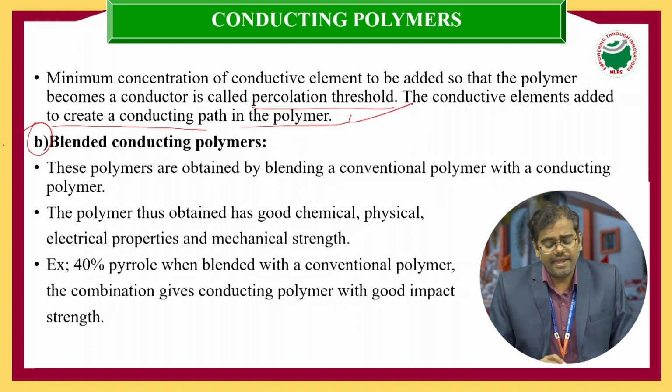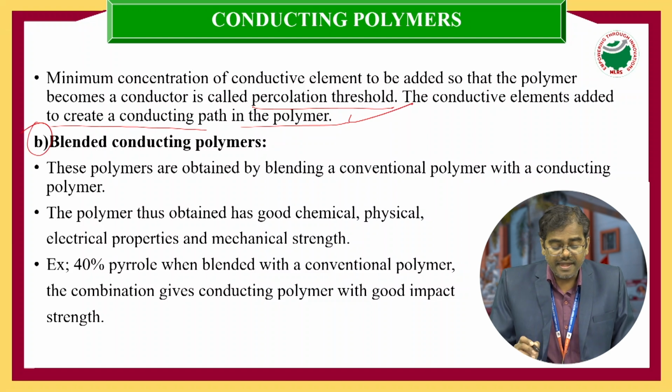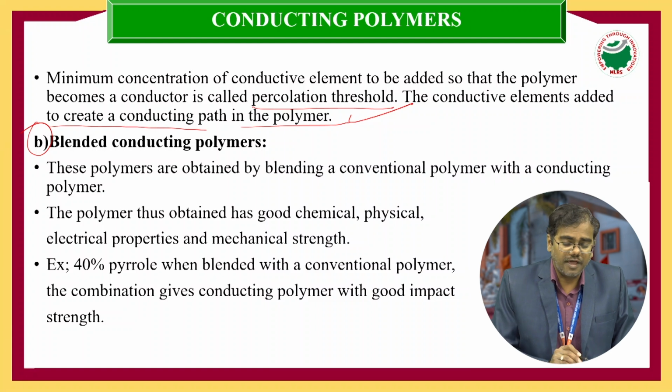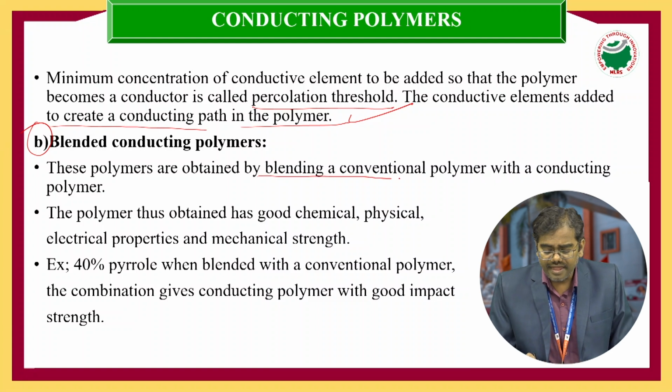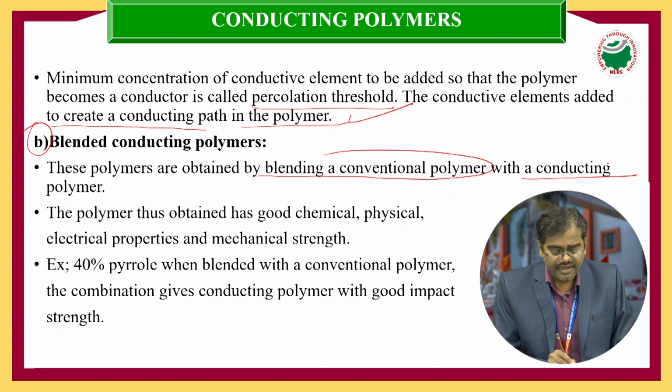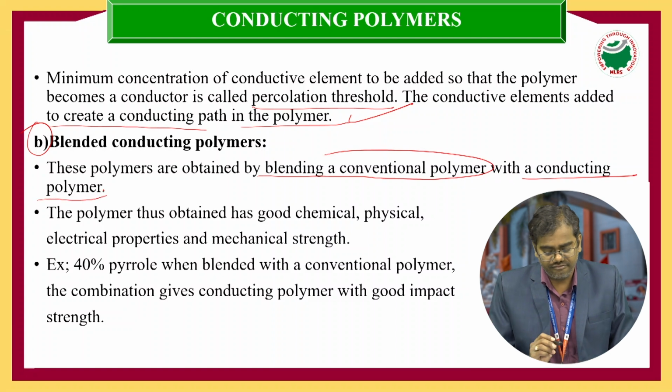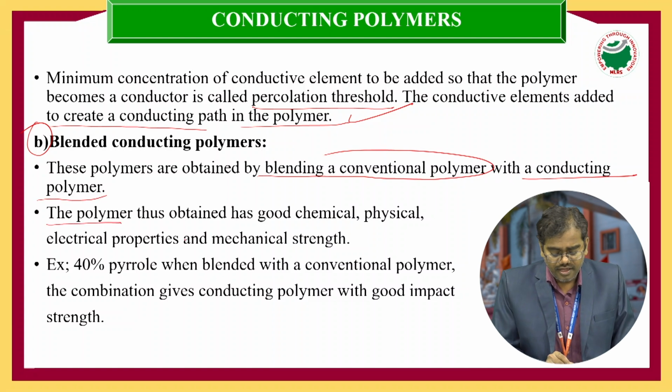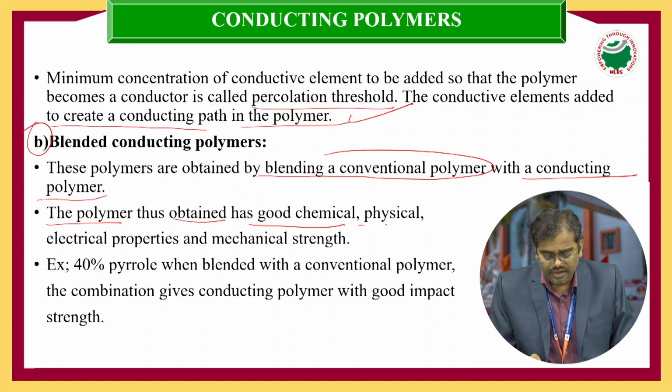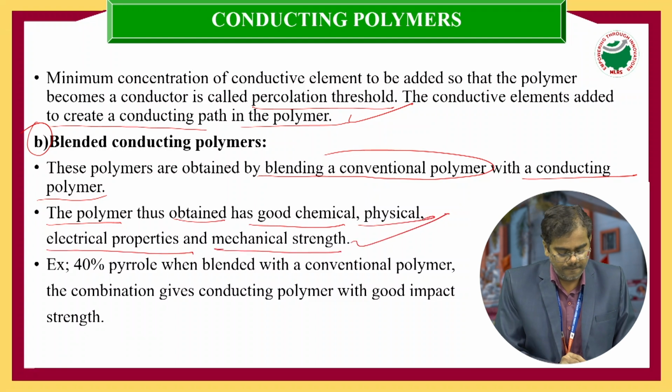Second one, blended conducting polymers. These polymers we can obtain by blending a conventional polymer with a conducting polymer. The polymer obtained has good chemical, physical and electrical properties and mechanical strength.